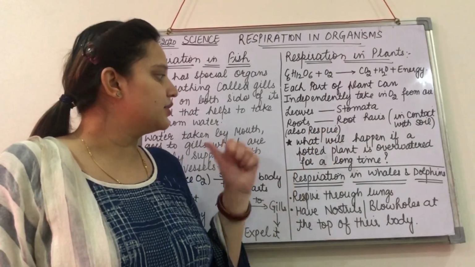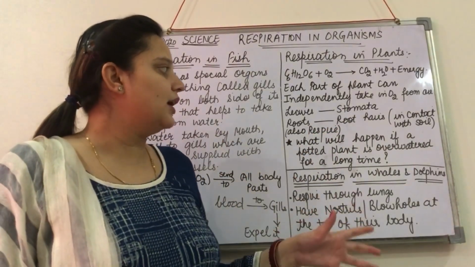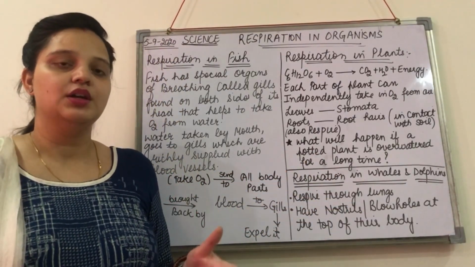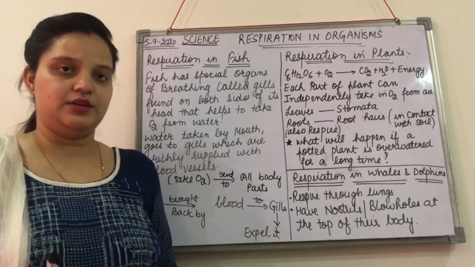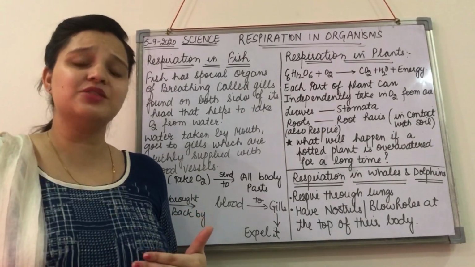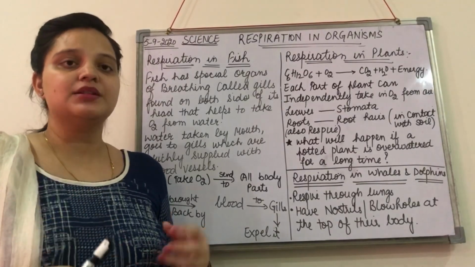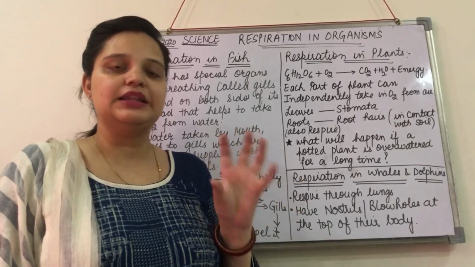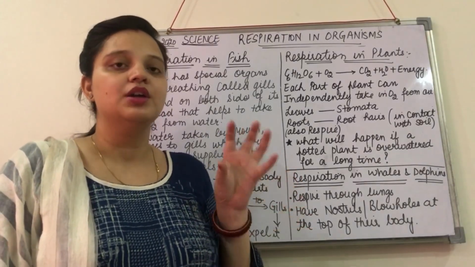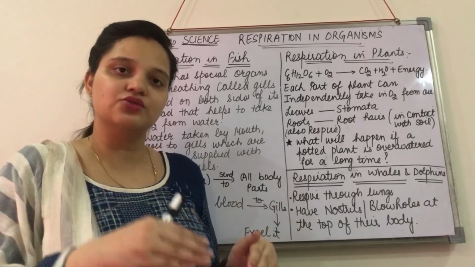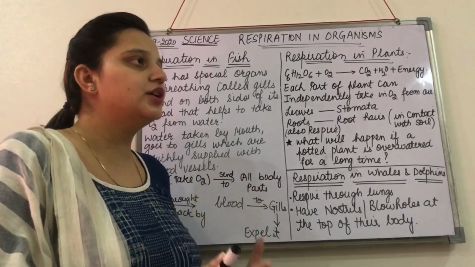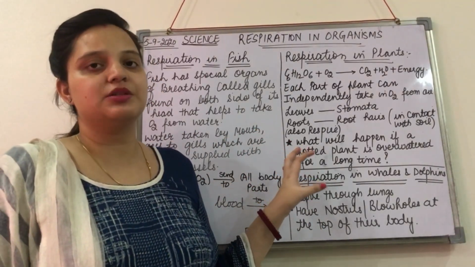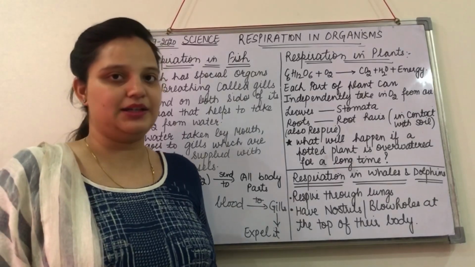But here is one question: what will happen to the plant if we overwater it for a long time? When you overwater it, that means you are giving an excess amount of water, so the air pores or air spaces present in the soil will be filled with water. There will be a deficiency of air in the soil. If the roots are not getting enough oxygen, the root cells will not be able to respire, and ultimately your plant will die.